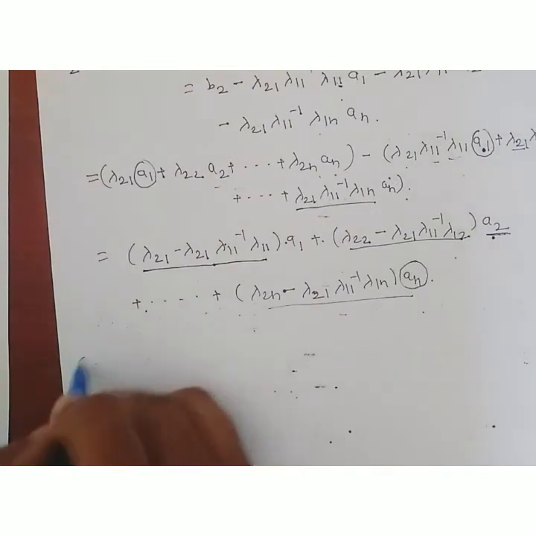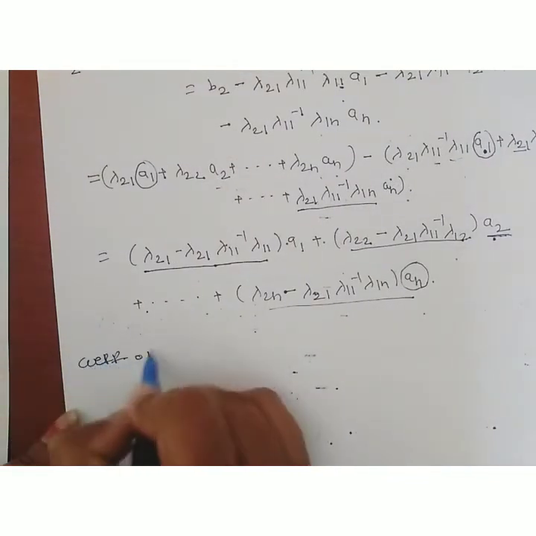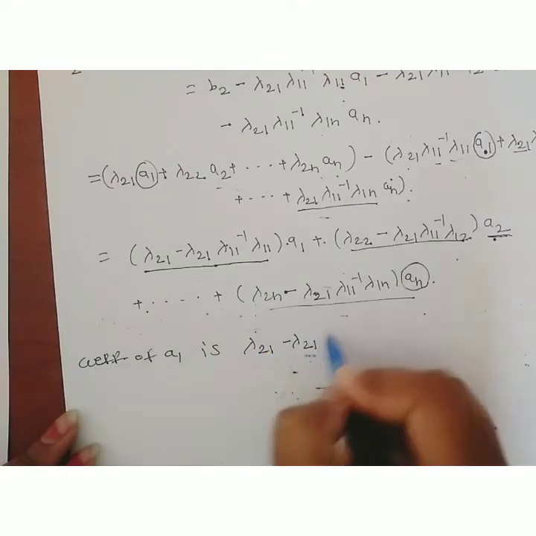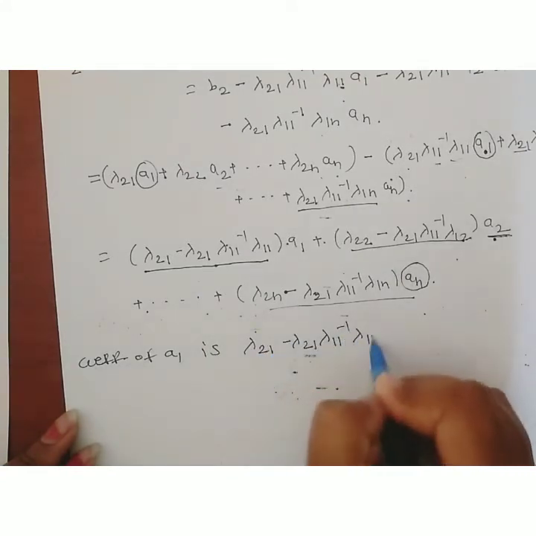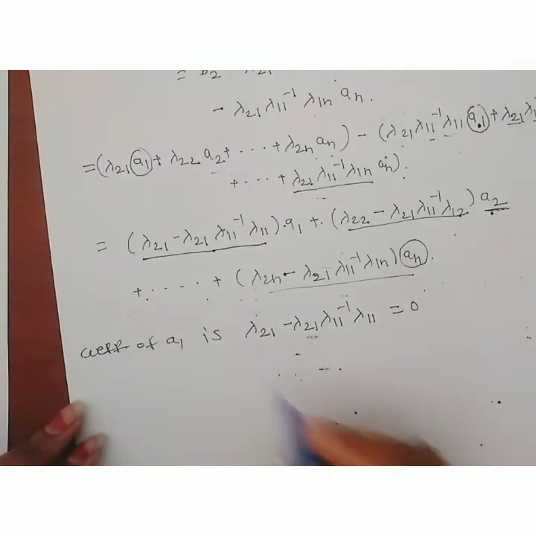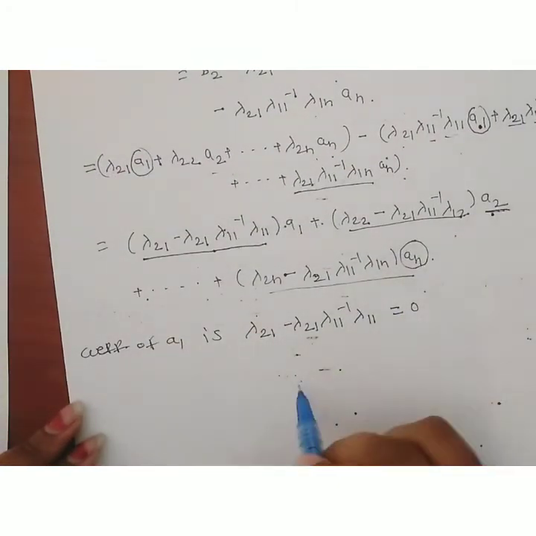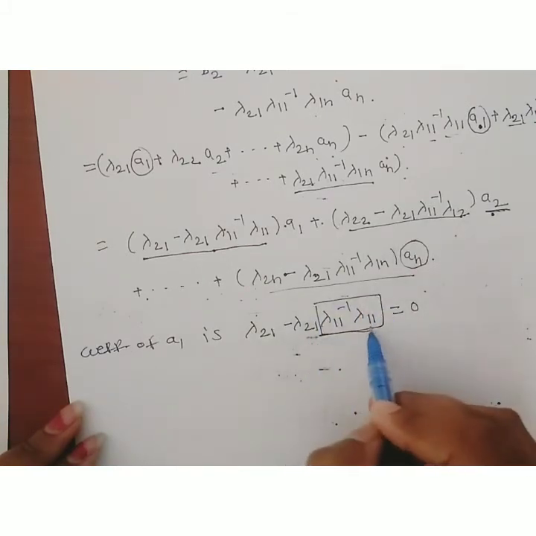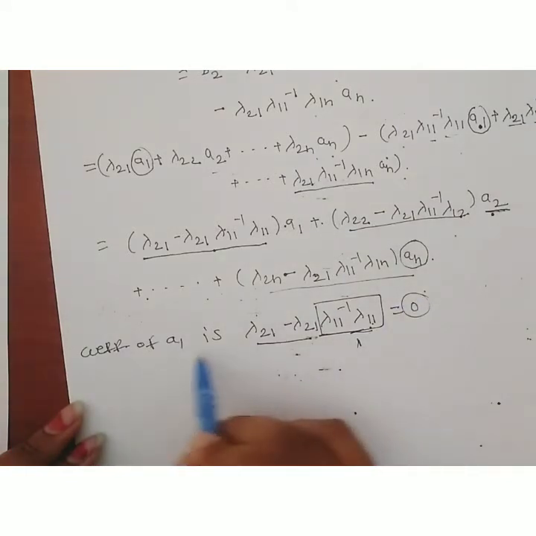Now look here, the coefficient of a1 is lambda 21 minus lambda 21, lambda 11 inverse lambda 11, which is equal to 0. Why is it equal to 0? Since lambda 11 inverse multiplied by lambda 11 becomes 1, and therefore lambda 21 minus lambda 21 becomes 0. Therefore the coefficient of a1 becomes 0.